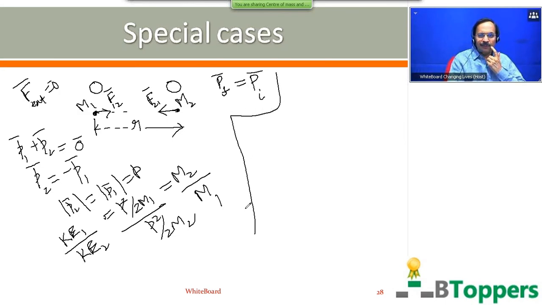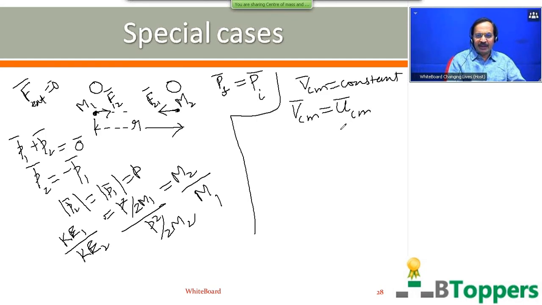Now, when you consider a system of two particles, if no external force acts on the system, the velocity of the center of mass of the system remains constant. That means the final velocity of the center of mass at a later instant will be the same as the initial velocity of the center of mass. If each particle is initially at rest, the initial velocity of each particle is 0, and the initial velocity of the center of mass of the system is 0.